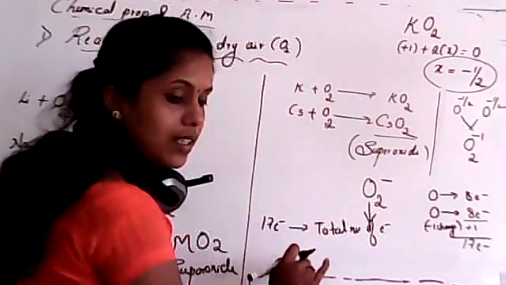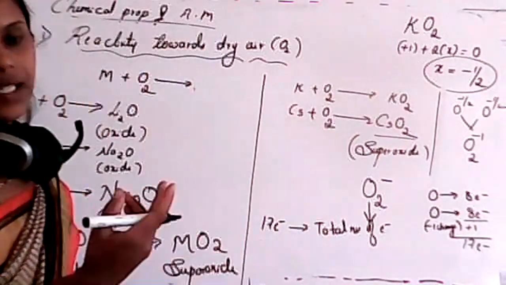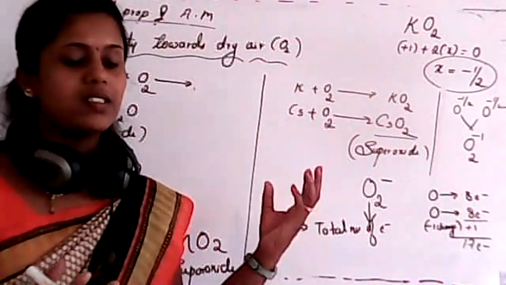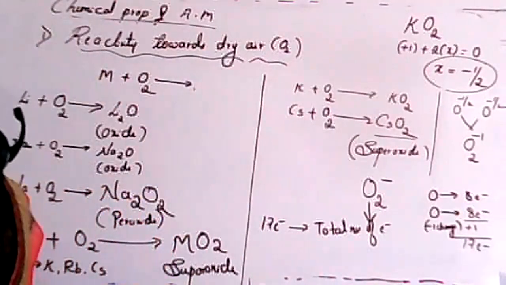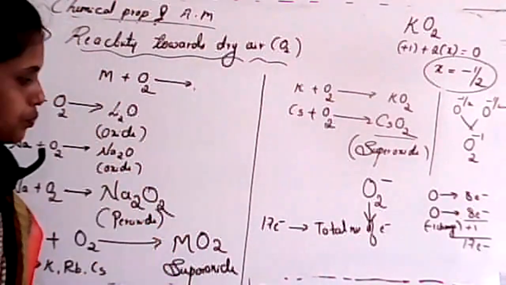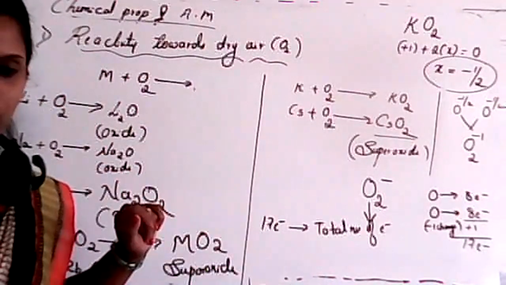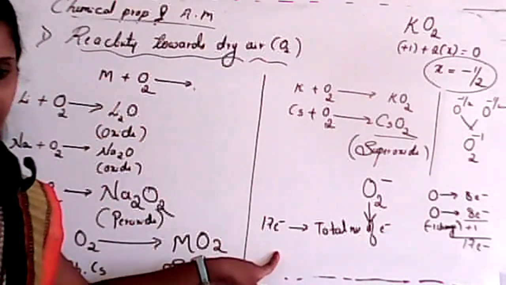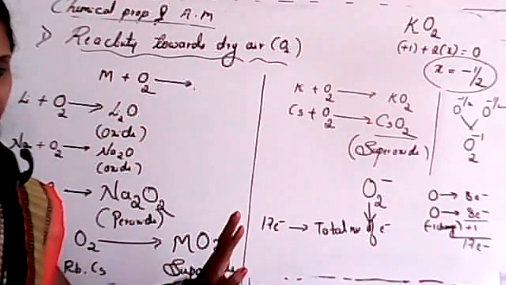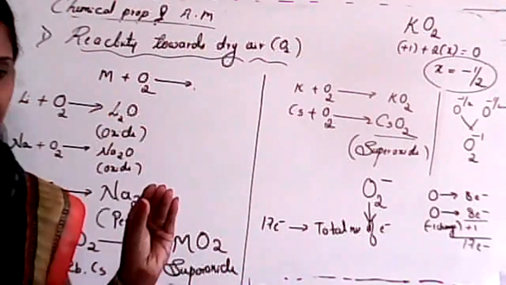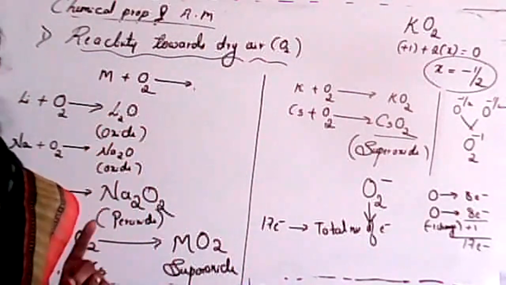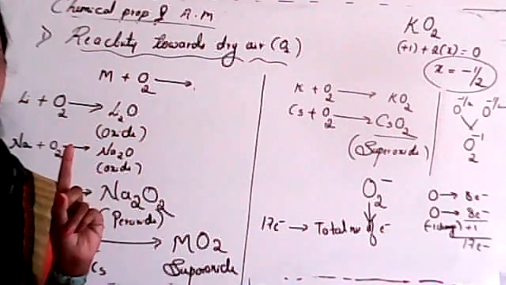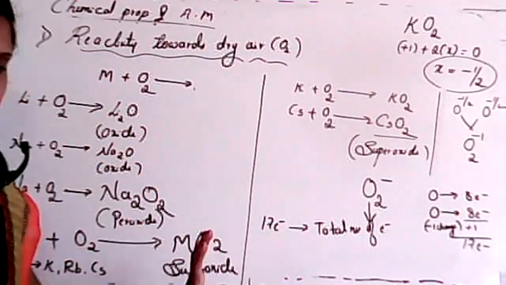In that case, is it paramagnetic or diamagnetic? Students, just reply. It is very interesting. You must know all these things. See, for an odd electron system, para or dia? For paramagnetic, there must be one unpaired electron. That is nothing but paramagnetism.